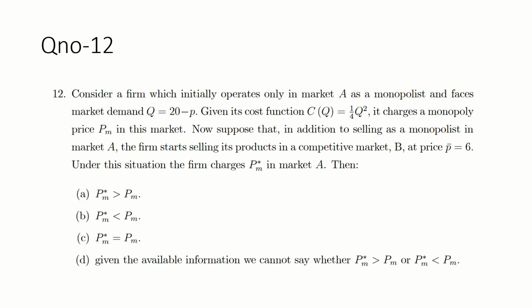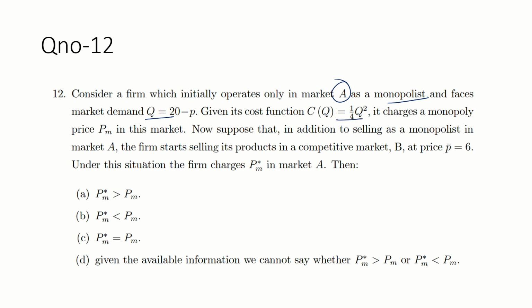Okay. Question number 12. Guys, this is so simple. Consider a firm which initially operates only in a market A as a monopolist, and faces the demand function given here and the cost function given here.